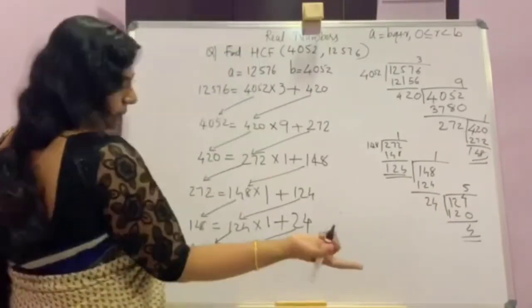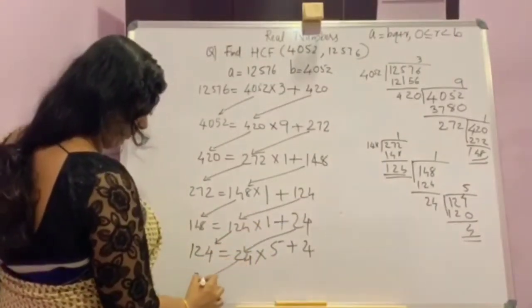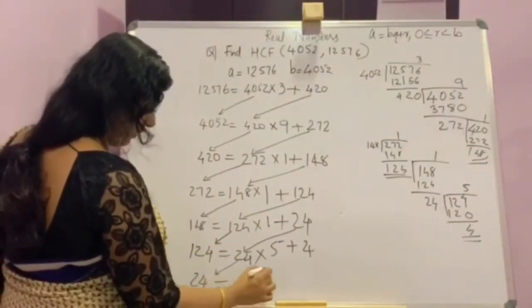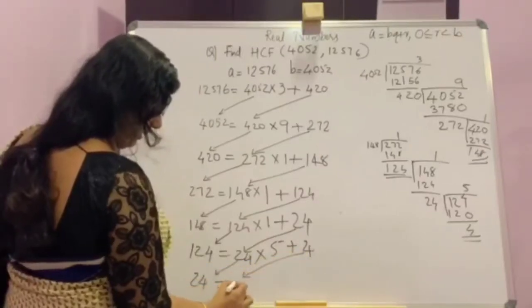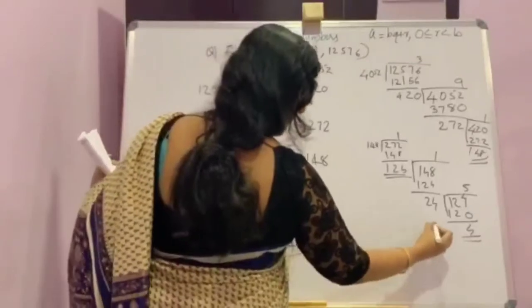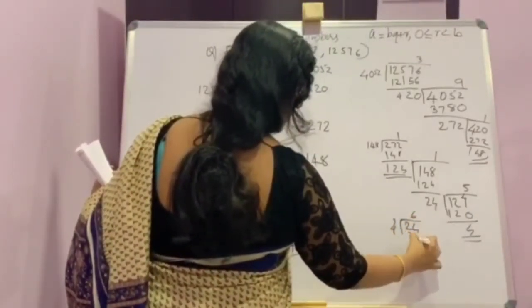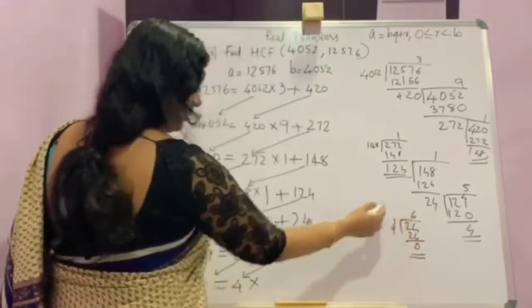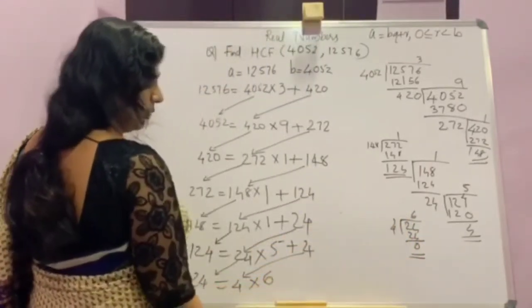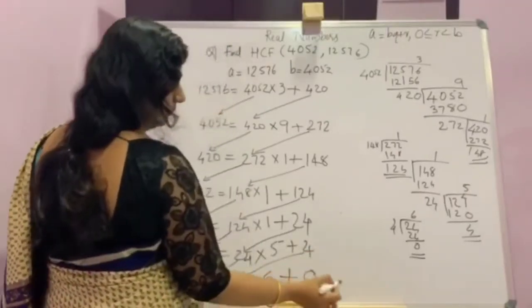Again 4 here, the remainder is not 0, so again continue. Then 24, and 4 becomes the B. You got Q is 6 plus remainder 0.